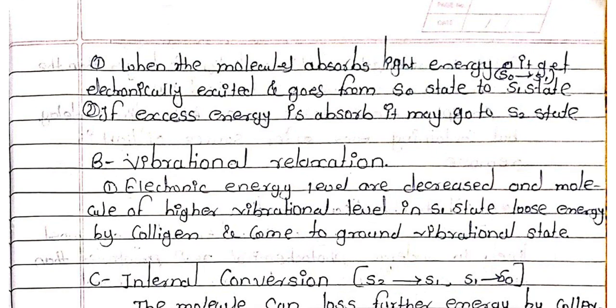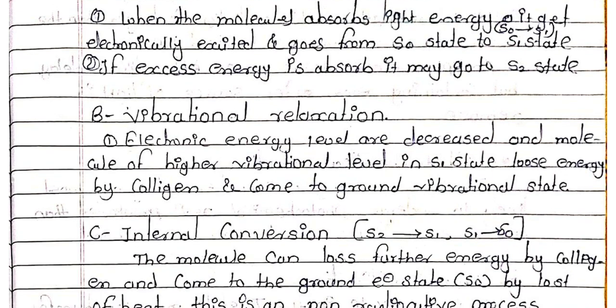When a molecule absorbs light energy, it gets electronically excited and goes from the S0 ground state to the S1 excited state. But multiplicities remain the same: singlet ground state, singlet excited state. If excess energy is absorbed, it may go to the S2 state.